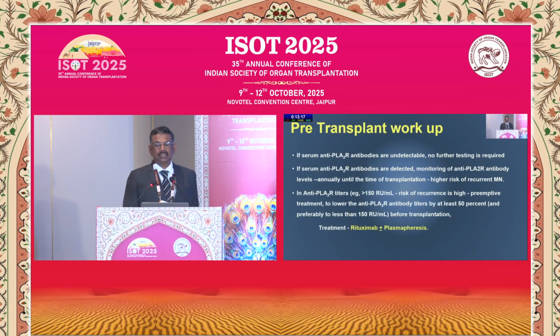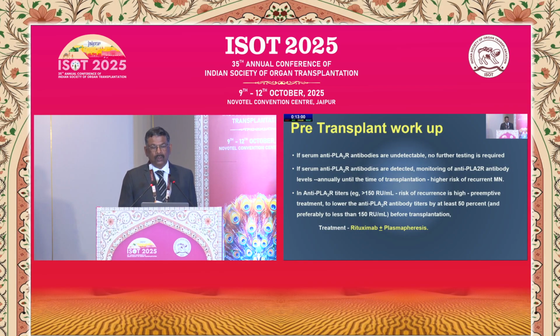Now, what is the benefit of measuring that antibody? If serum antibodies are undetectable, then no further testing is required. But if serum anti-PLA2R antibodies are detected, then we should measure them annually till the time of transplant, because then there is a high risk of recurrence of membranous nephropathy.